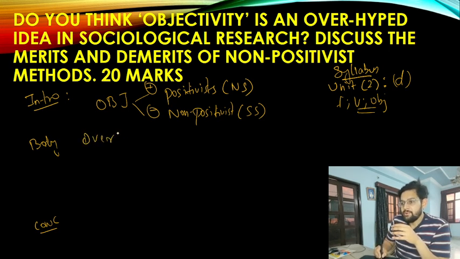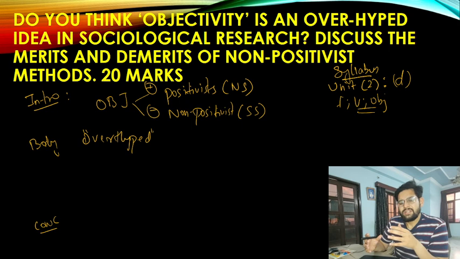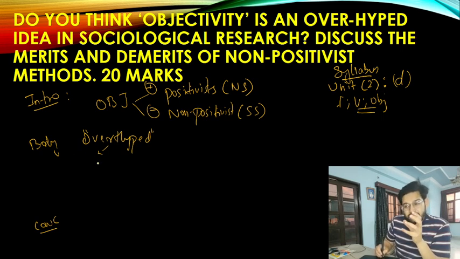And why do you think this term is being used? Because those who say that objectivity is not always possible are telling us it is overhyped. Why? Because many times we behave not in an objective manner. We are emotional, we are impulsive. So these are basically the non-positivist people.